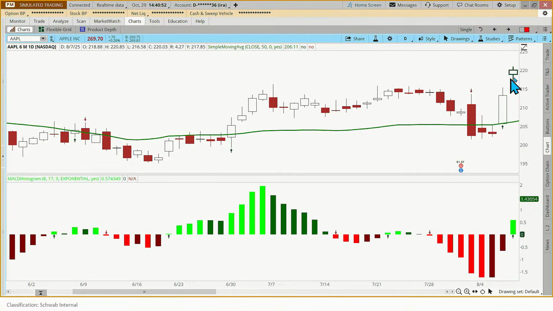Well, Scott, that's way up there. That's the highest it's been in the last few months. I don't want to buy it that high. Well, guess what? Remember when we talked about the growth investing? This is kind of buy high and sell higher. That's how that works.